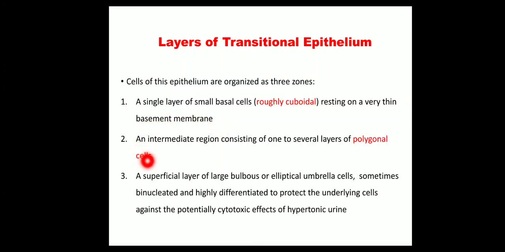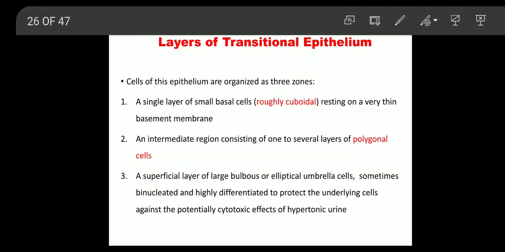Above the cuboidal cell layer, there is an intermediate region consisting of one to several layers of polygonal cells. Okay, the basal layer is of cuboidal cells. Above the basal layer, there are multiple layers of polygonal cells.